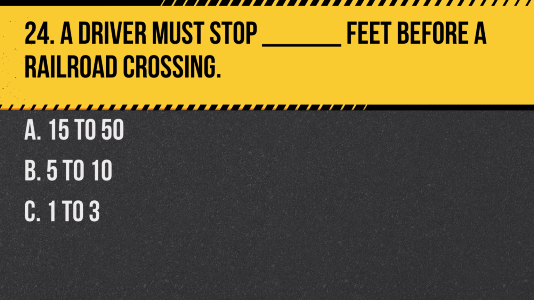Question 24. A driver must stop ______ feet before a railroad crossing. A. 15 to 50. B. 5 to 10. C. 1 to 3. Answer: A. 15 to 50 feet. It's a safety measure to ensure the vehicle has enough distance from the tracks.